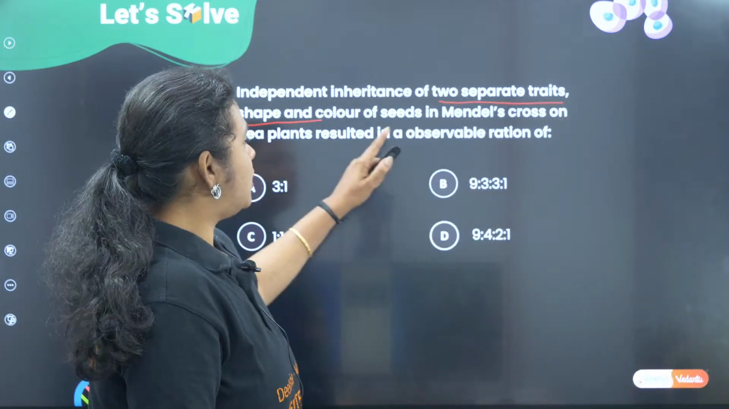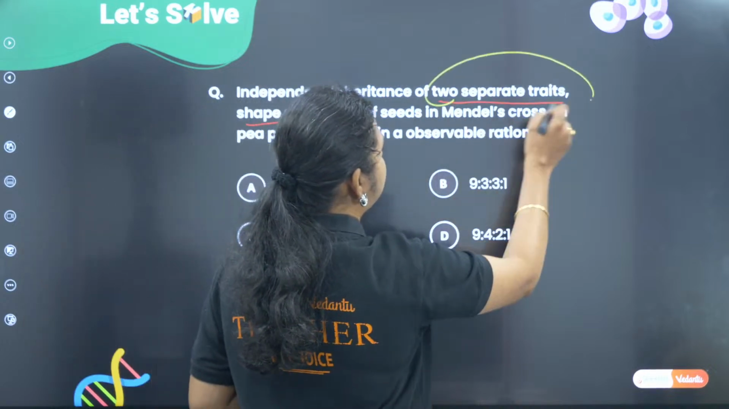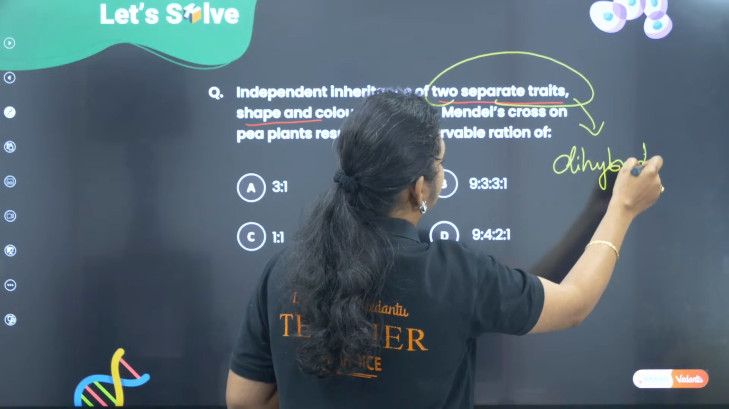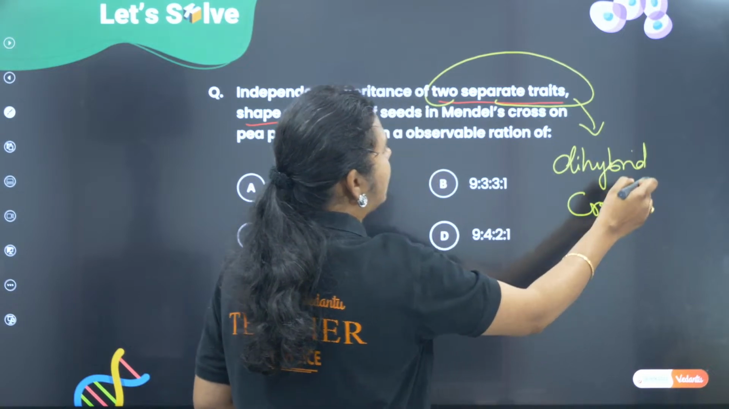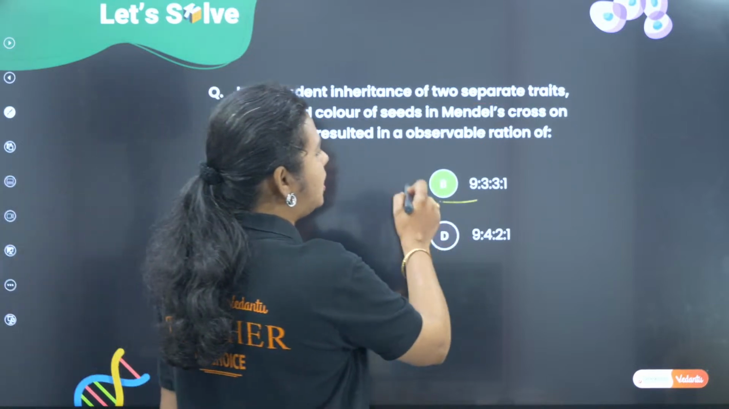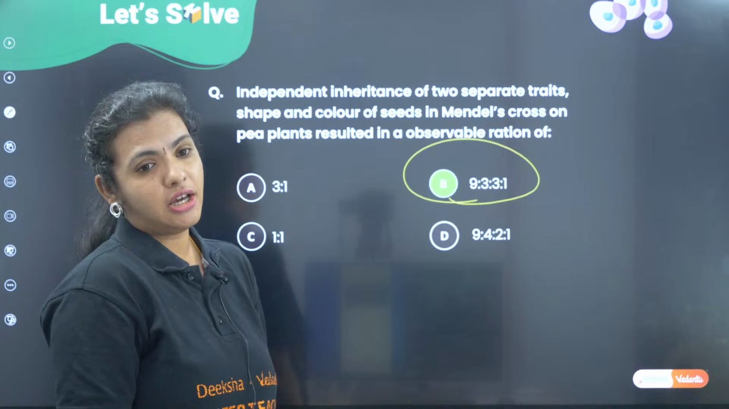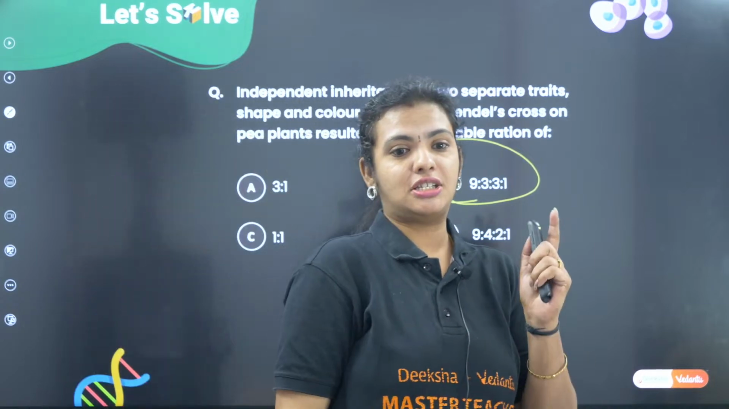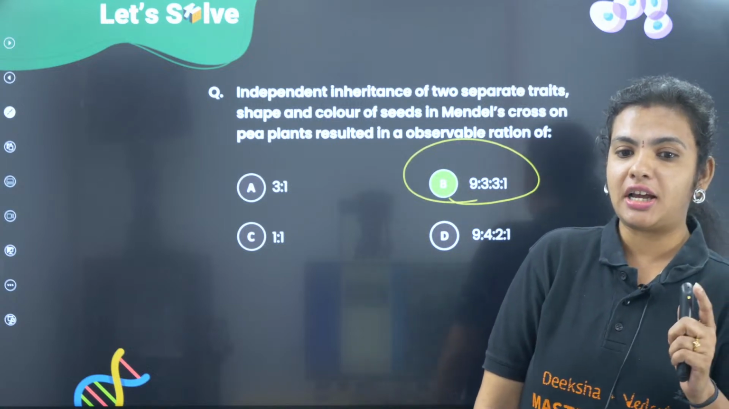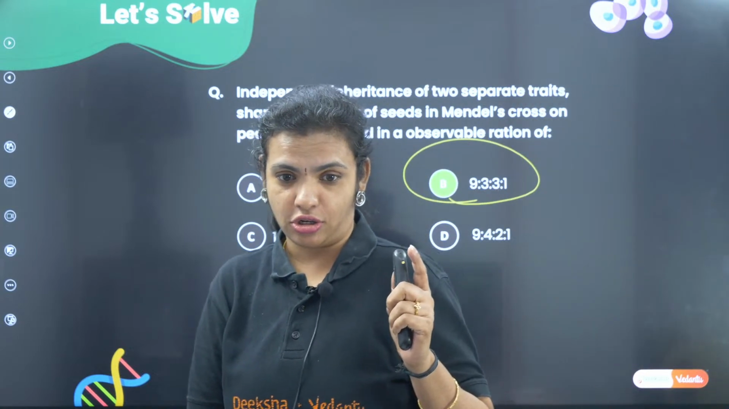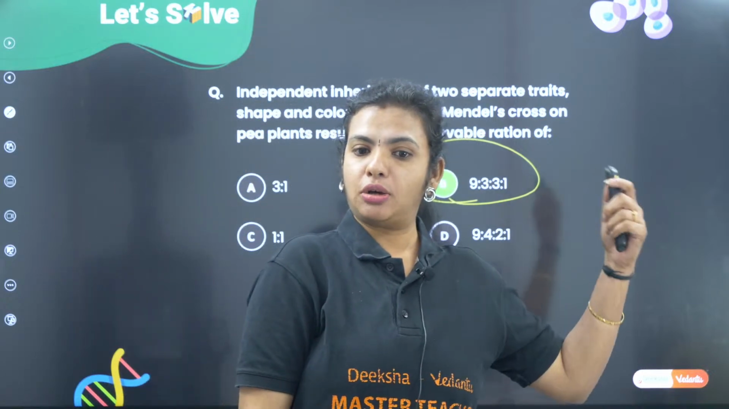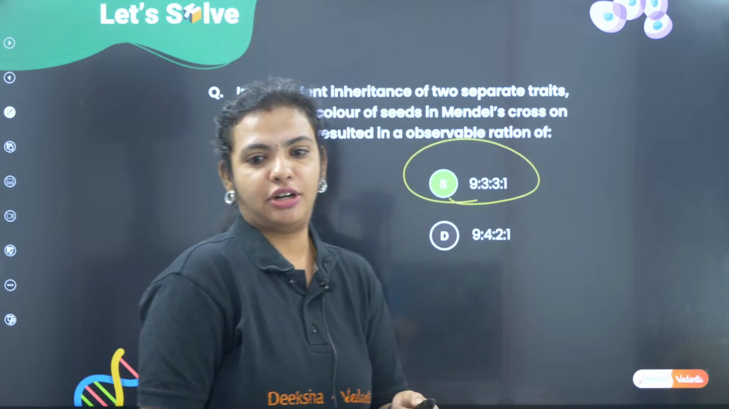Very good. So here we have two separate traits, which means it is definitely referring to a dihybrid cross. So what is the ratio of a dihybrid cross? The ratio of a dihybrid cross is 9:3:3:1. And monohybrid cross, Netra, you have given the answer for monohybrid cross, dear. Monohybrid cross is 3:1, but the question has spoken about dihybrid cross.